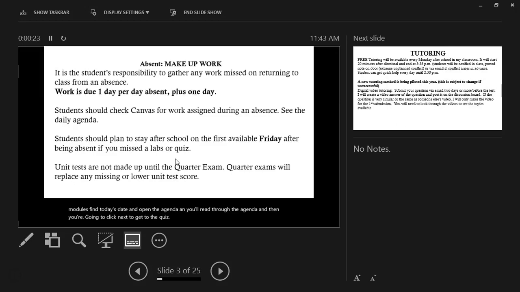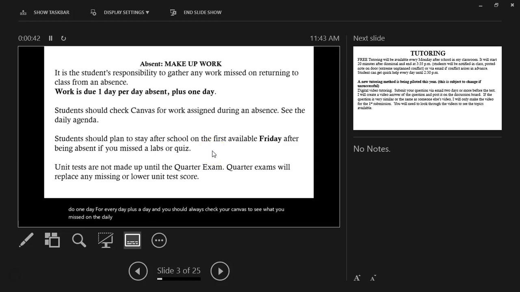So if you're ever absent, you're going to go to that agenda and see what you missed. It's your responsibility to gather any work that you missed after you return from being absent. Work is due 1 day for every day plus a day, and you should always check your Canvas to see what you missed on the daily agenda.